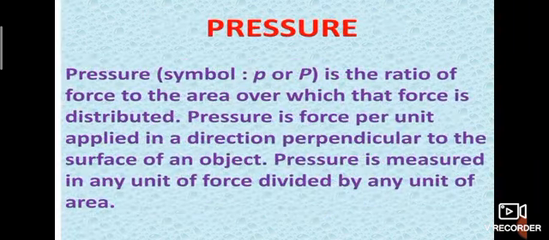So next one, what is pressure? Air pressure, wind pressure. Pressure is the ratio of force to the area over which that force is distributed. Pressure is force per unit area applied in a direction perpendicular to the surface of an object. Pressure is measured in any unit of force divided by any unit of area.